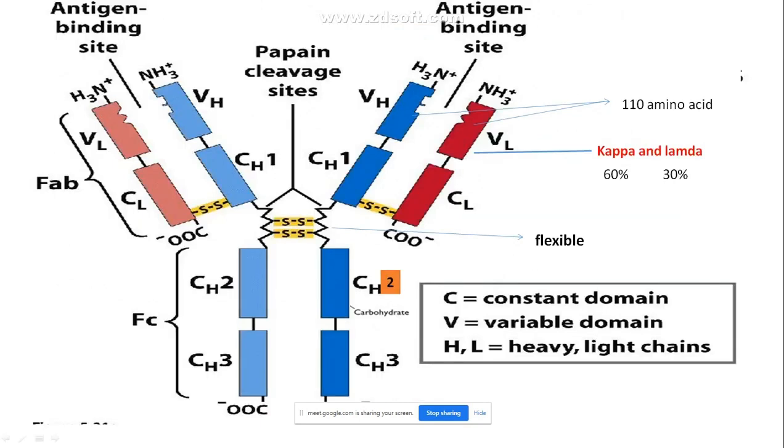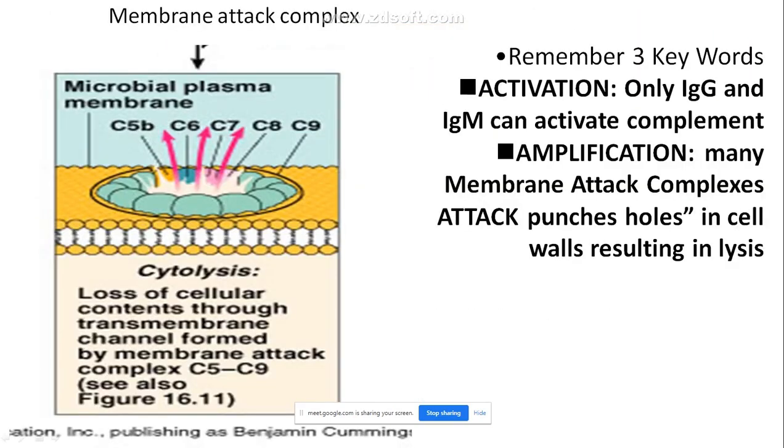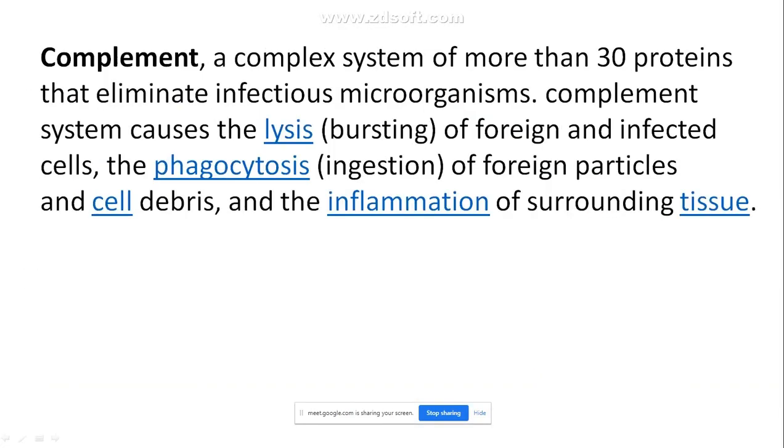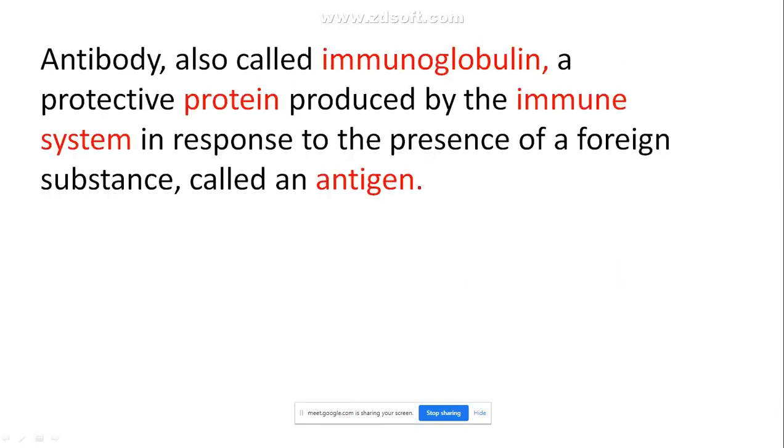So, we told what are antibodies? We defined, if you go to the previous slide, we told that these antibodies are immunoglobulins, that is, they have a globin portion, they are proteins, and since they are produced by the immune cell, they are called immunoglobulin. Another word for immunoglobulin is antibody, and what is their function? The function is to recognize the antigen. What are antigens? It is a foreign substance.